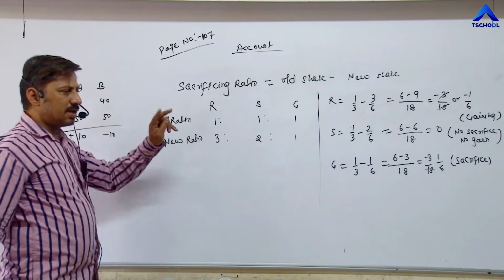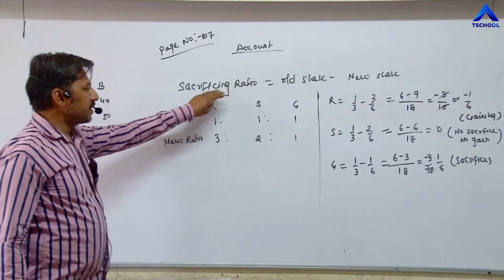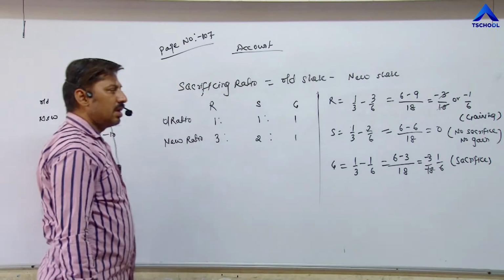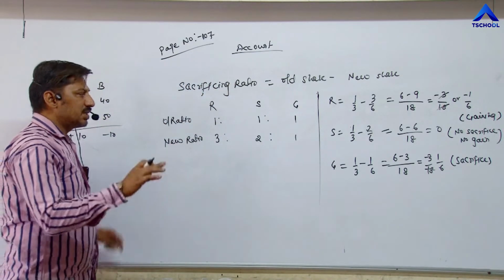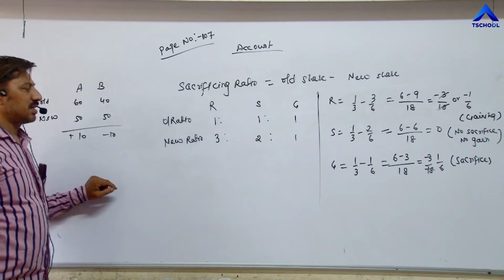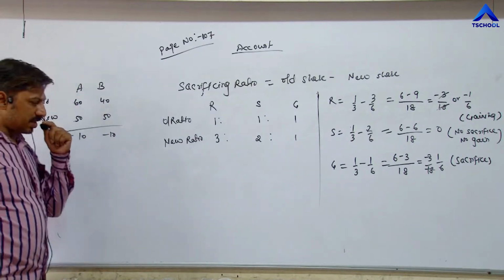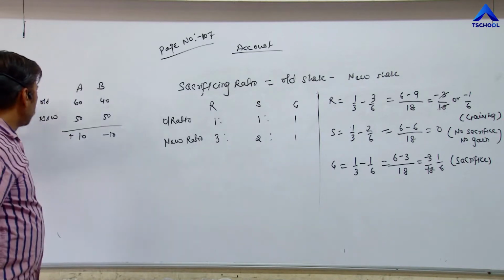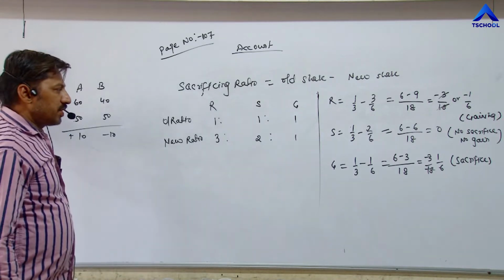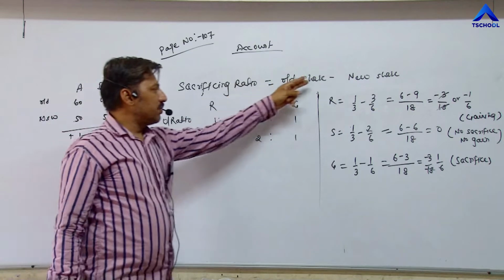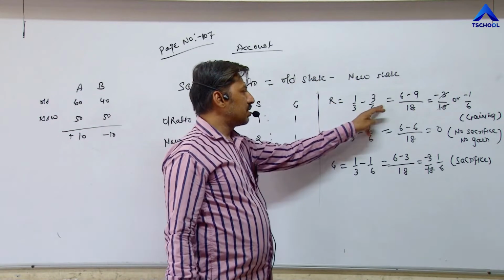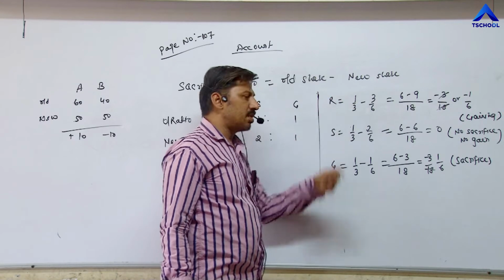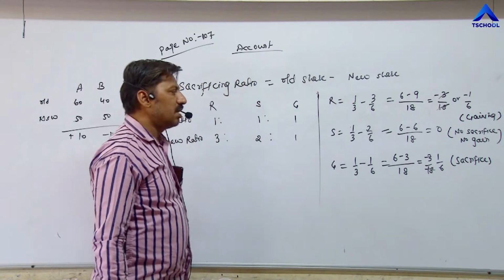Once again, the formula for sacrificing ratio is old share minus new share. If the answer comes positive, it means he is sacrificing, and if the answer comes negative, it means his share does not reduce, his share increases, as we can see in our example. So illustration number one is completed. Old share minus new share: first of all, we have to write the old share, then the new share. We have two methods, one is the LCM method, second one is the cross multiplication method. Any method you can apply to calculate the sacrificing ratio.